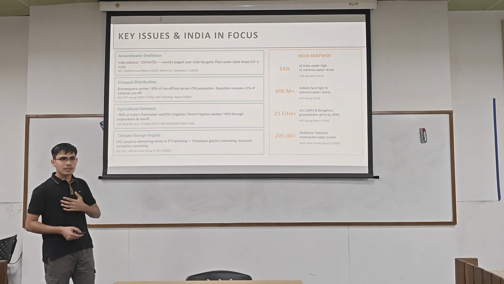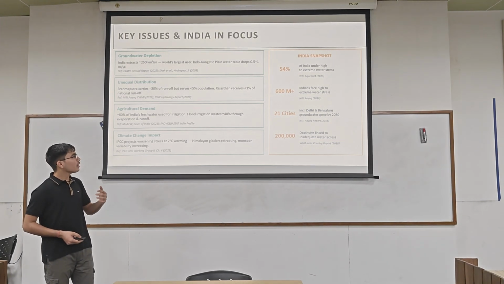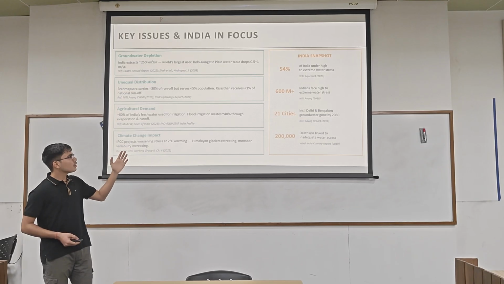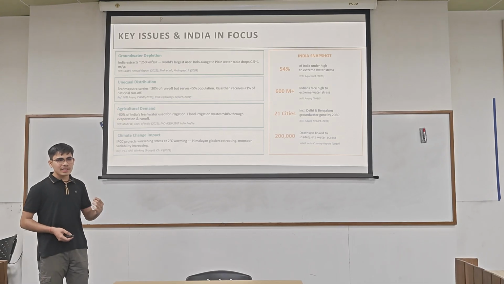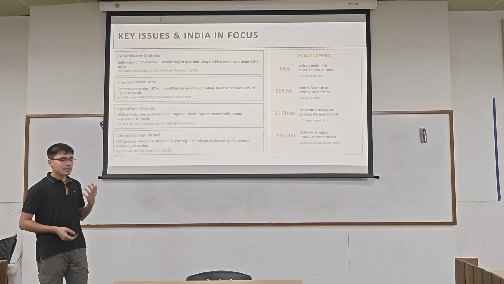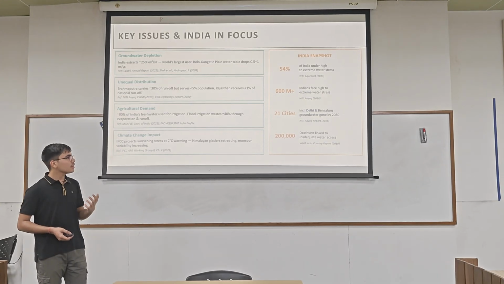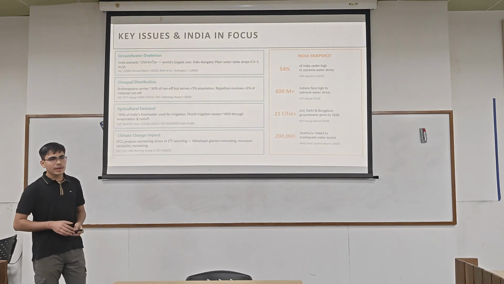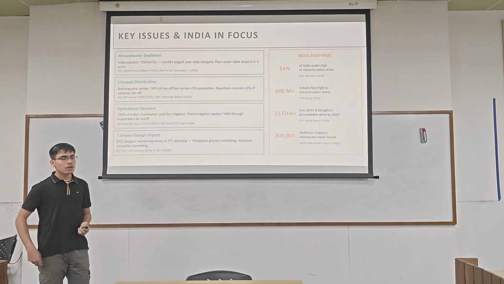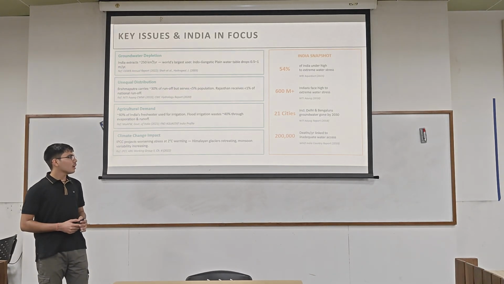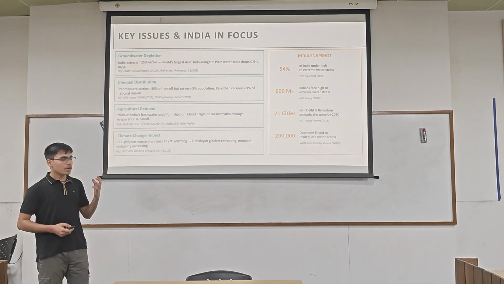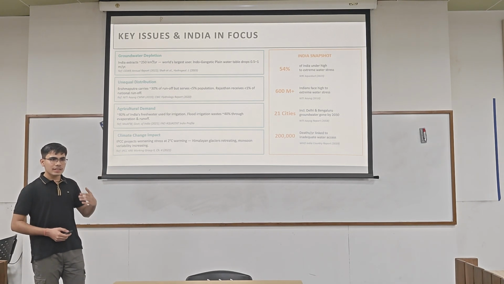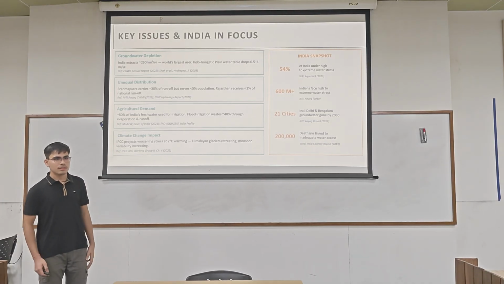The Indian aspect has been covered in detail by Piyush, and the snapshot on the right highlights that 54% of India is already in high to extreme water stress. That is 600 million people facing extreme water stress, and 21 major cities including Delhi and Bengaluru are projected to exhaust their groundwater by 2030. Inadequate water access leads to approximately 200,000 or more deaths per year in India. That's all.